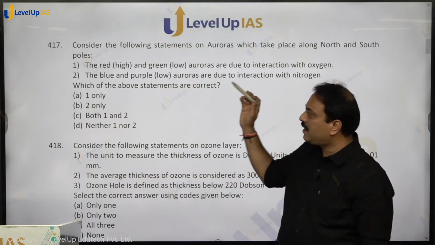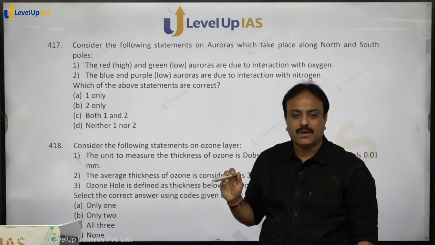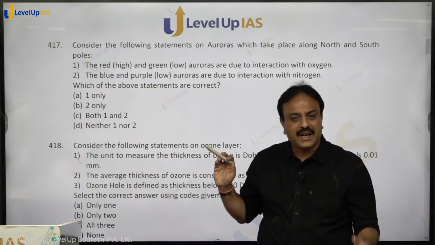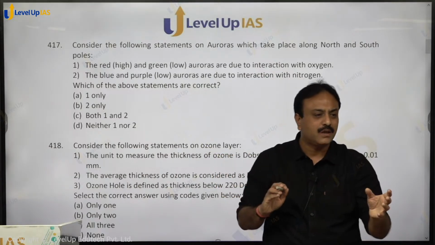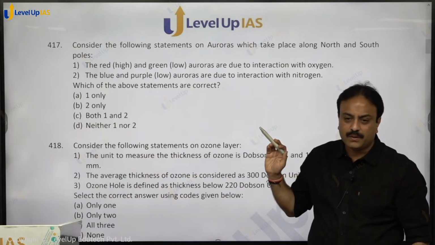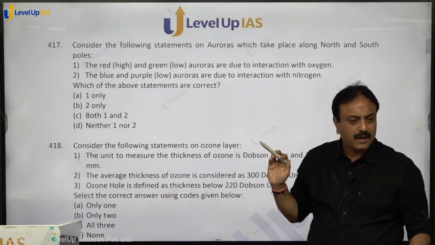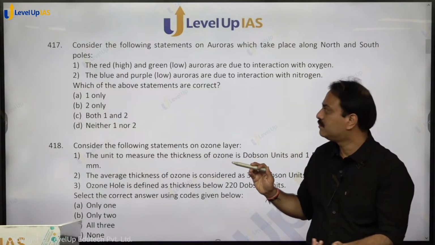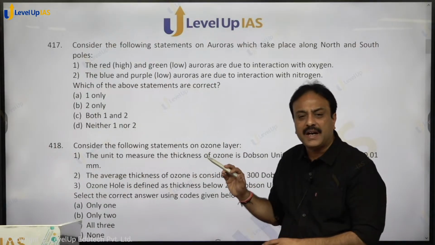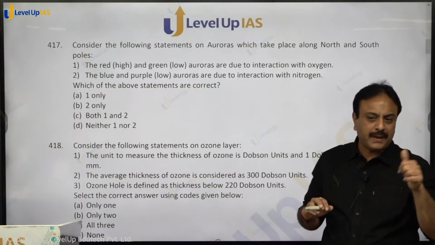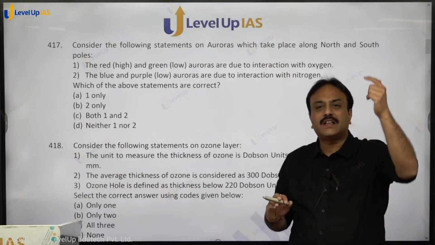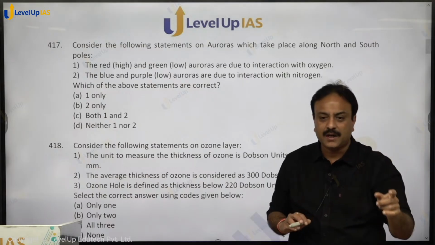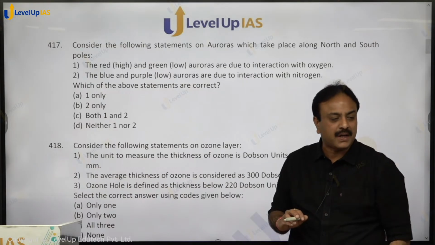When they interact with oxygen at higher altitudes, almost 200 miles or more, it produces red color. And if the height is 60 miles or below, it is green color. First statement is correct. 200 miles or more height, red color. Less than 60 miles, green color. Pink aurora is also produced at times, but it is not visible from the ground. If you are high in space you can see it, but on the ground you will not be able to notice the pink color.